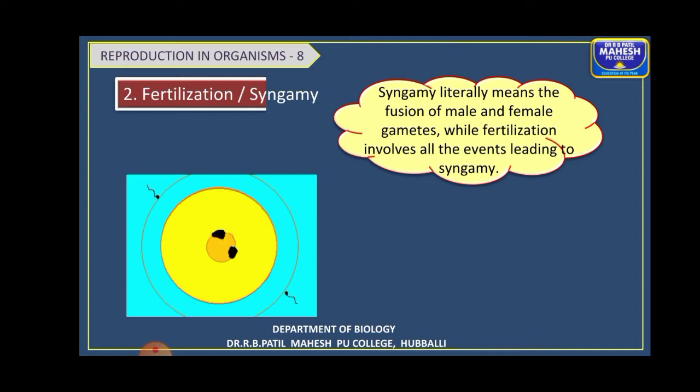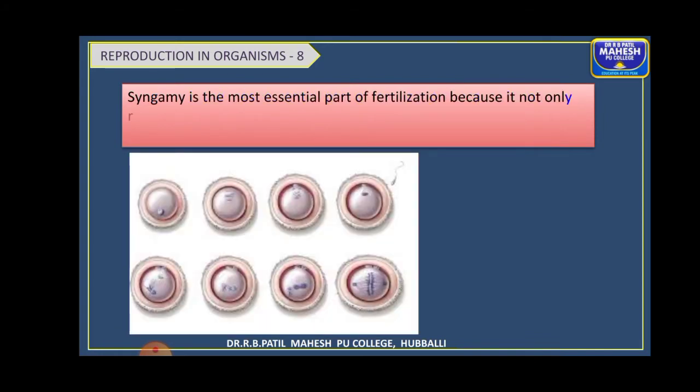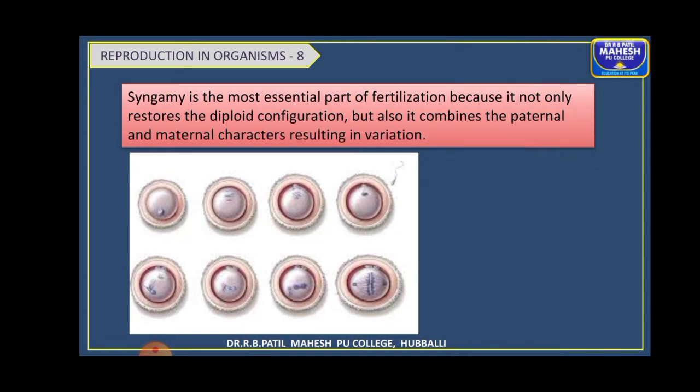So fertilization involves all the events which lead to syngamy, that is fusion of gametes. This is the important process in sexual reproduction, children, because it not only restores the diploid configuration, so the chromosomal number is maintained, but it also combines both the paternal and maternal characters, which is the most essential thing for variation to take place.